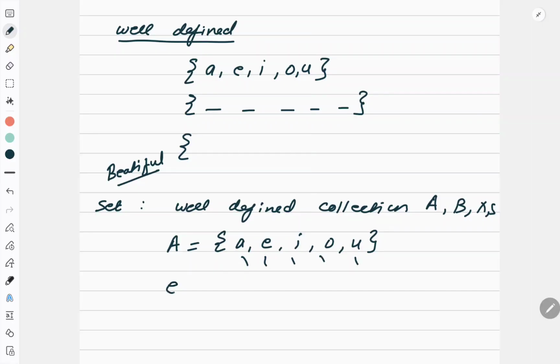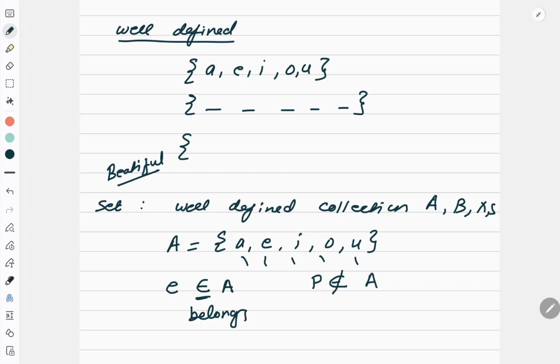Now I can say that e belongs to A. This sign is used for belongs to. I can say that p does not belong to A. So this is the mathematical language which you need to learn now.